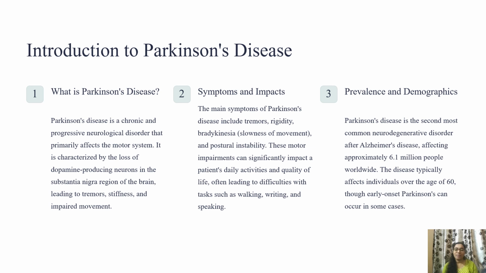Now we will see prevalence and demographics. Parkinson's disease is the second most common neurodegenerative disorder after Alzheimer's disease, affecting approximately 6.1 million people worldwide. The disease typically affects individuals over the age of 60, though early onset Parkinson's can occur in some cases.